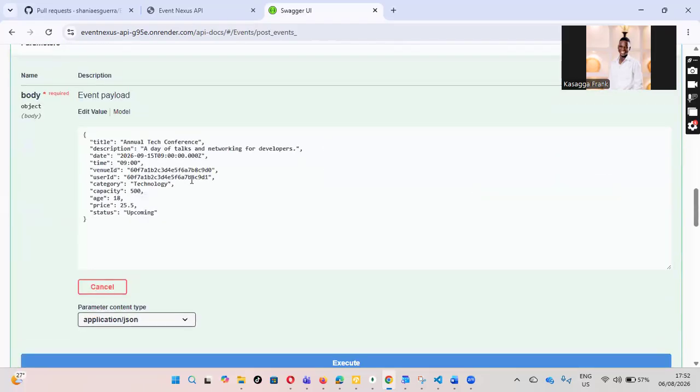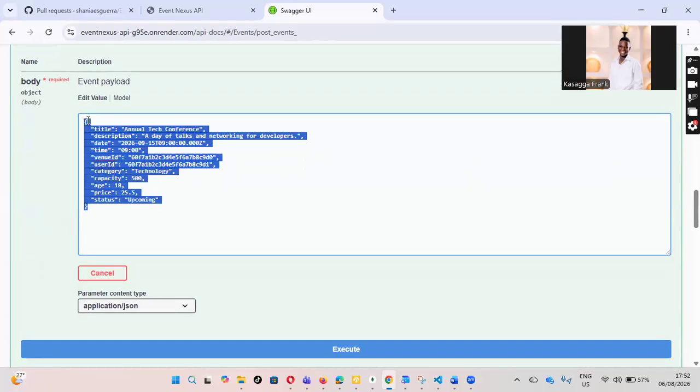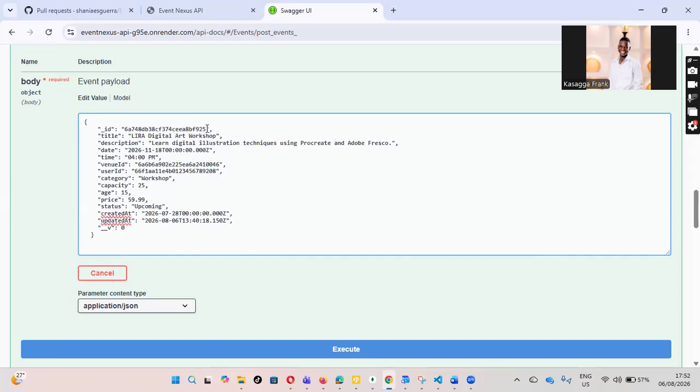I just put it here. In the events, we shall remove the ID because it is of no use right now in this field.